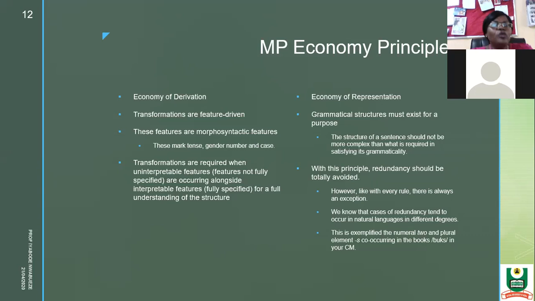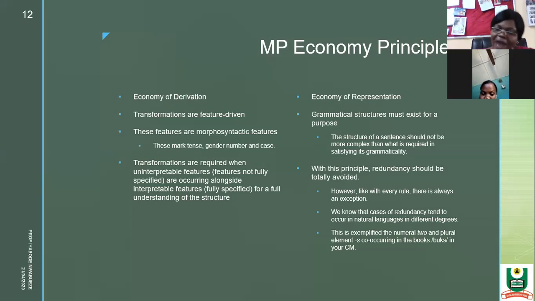So if you have gender or number, it can only be interpreted when it is joined with a noun. So this is what we need to understand: for you to have a transformation, there must be a feature in it that will drive it.